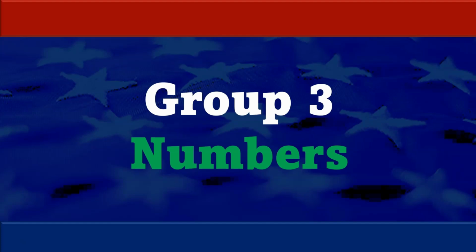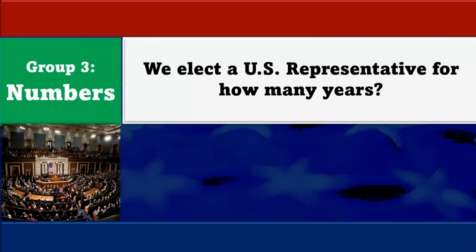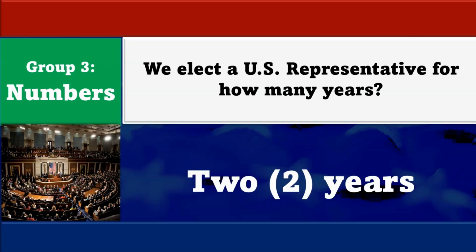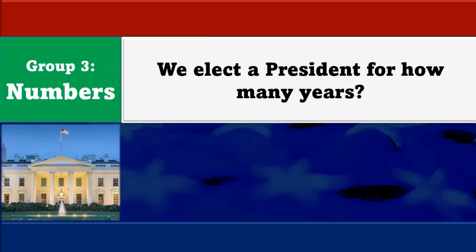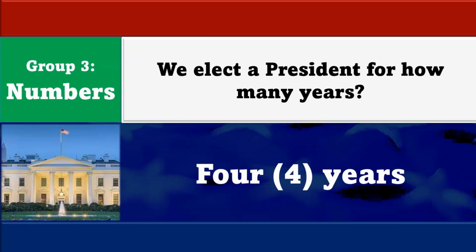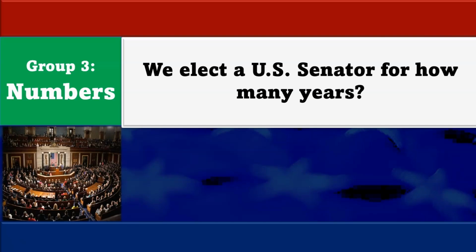Now let's look at group number 3. These are important numbers in the United States. We elect a U.S. representative for how many years? 2 years. We elect a president for how many years? 4 years. We elect a U.S. senator for how many years? 6 years.